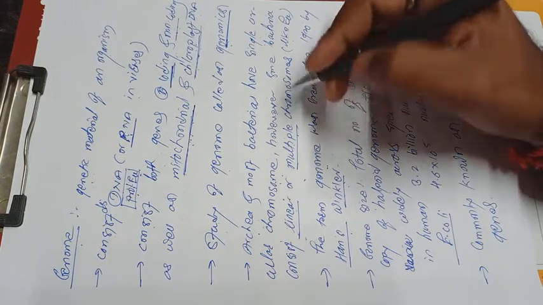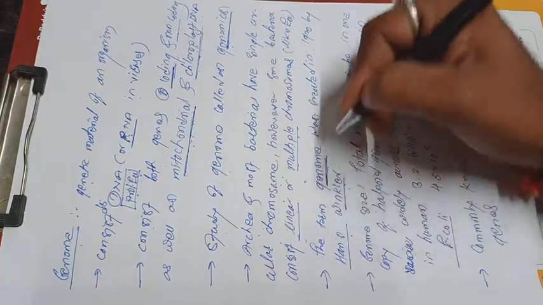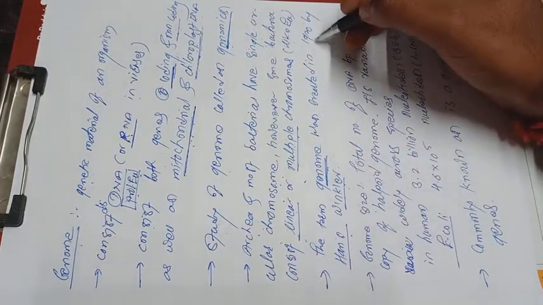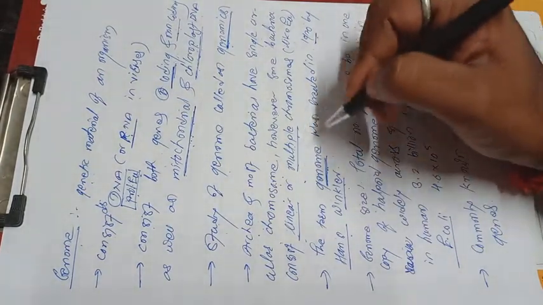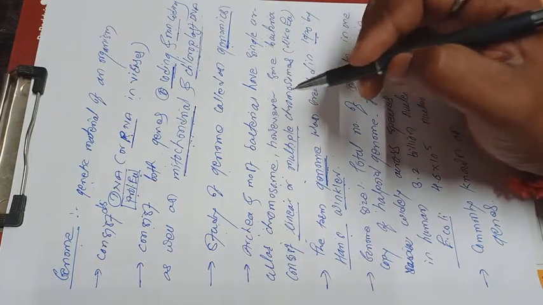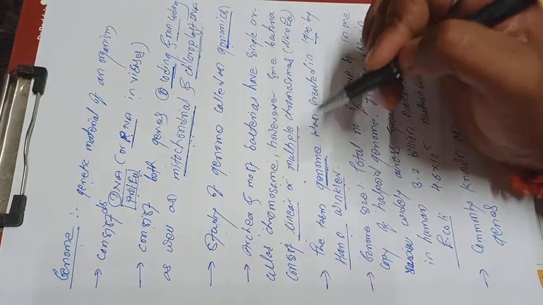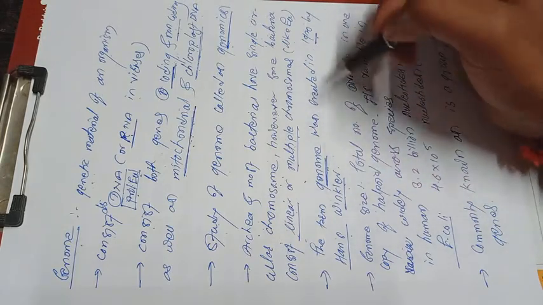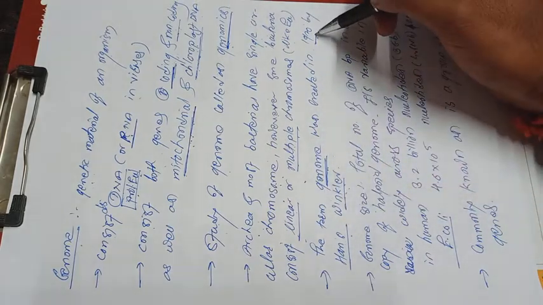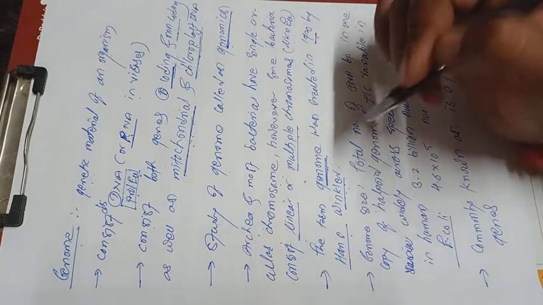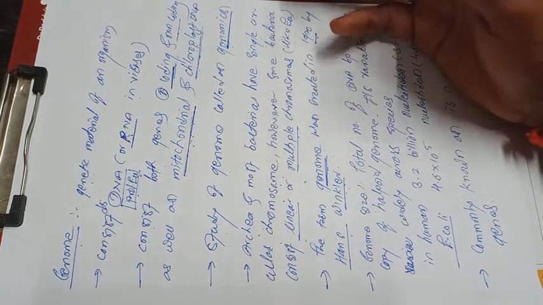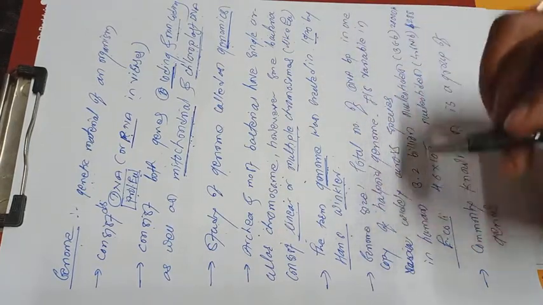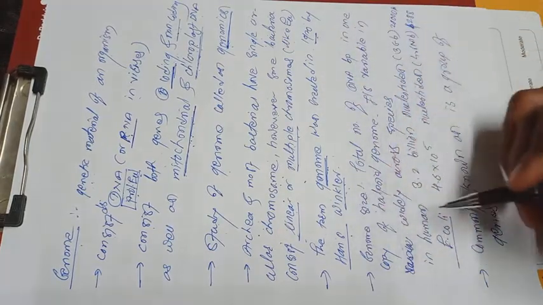The specific term genome was coined by the scientist Hans Winkler in 1920. Initially, the term gene was described by the scientist Johannsen in 1908, and the term genome was created by Hans Winkler in 1920. So a gene is a structural and functional unit of the genome, and a genome is a group of genes.